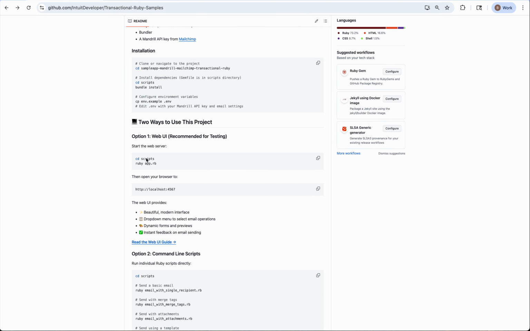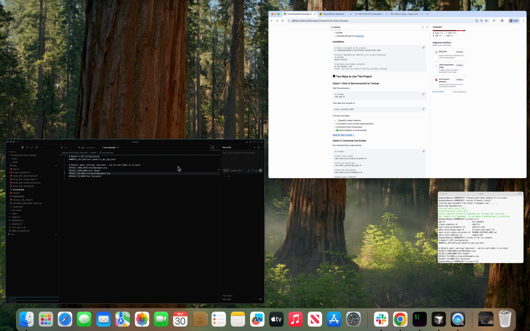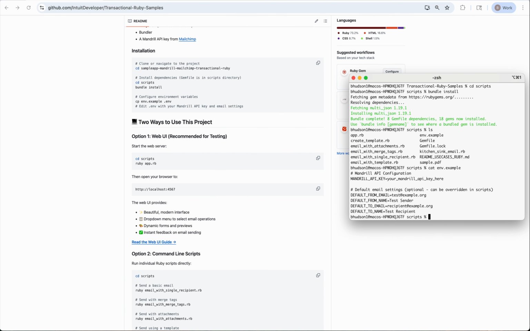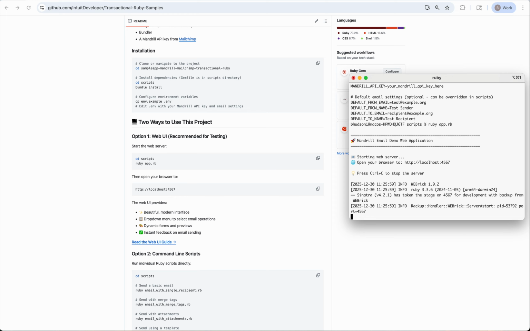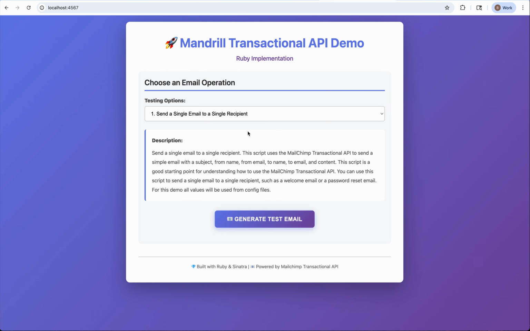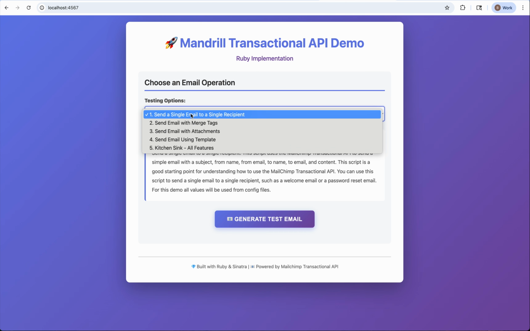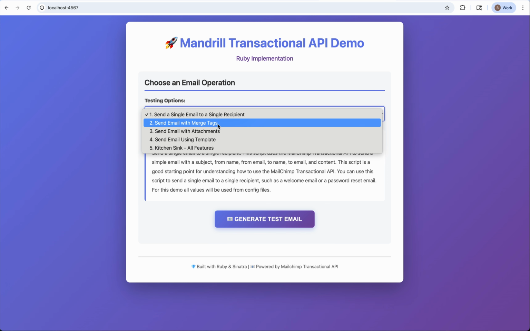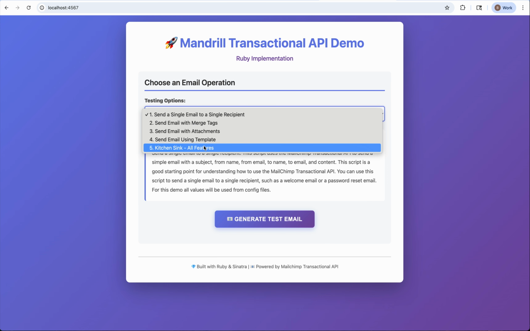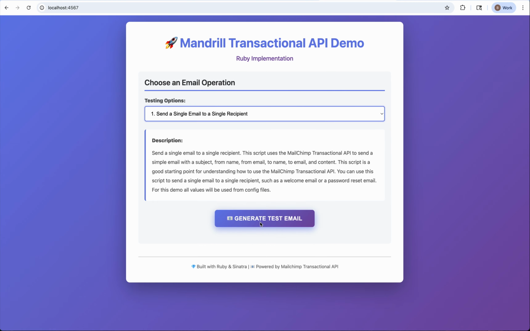To start this, we've added this web server component that I was talking about. What you're going to want to do is run ruby app.rb. All right, so there is a server running on port 567. Whenever we load that up, we're going to see all of those scripts are easy to run right here. You can click this little drop down and choose to send an email to a single recipient, merge tags with attachments, using a template, and then we have this kitchen sink with all features that you can use.